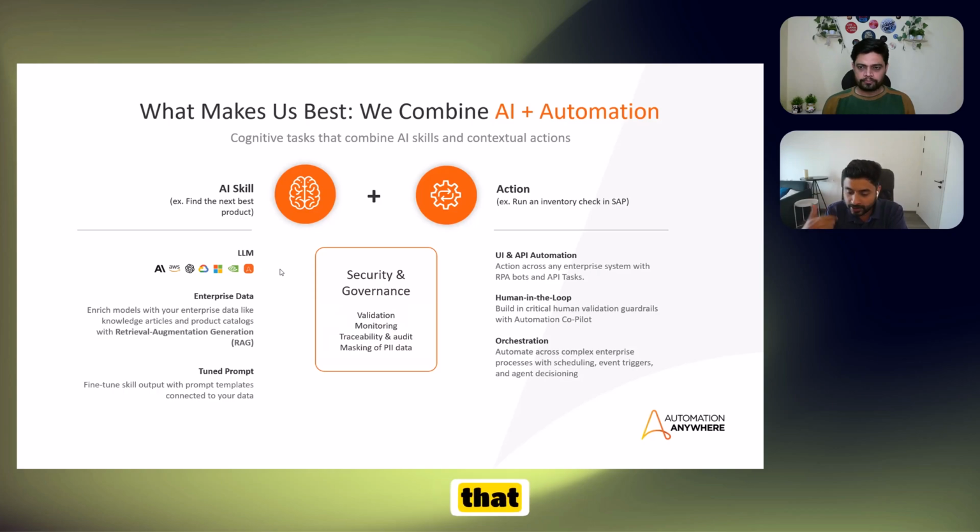Second, we know that one of the problems of using intelligence or AI is that it has a tendency to hallucinate, and to mitigate that, we use the RAG approach, or retrieval augmented generation approach, to train your AI agent or your AI skills on a specific set of documentation.